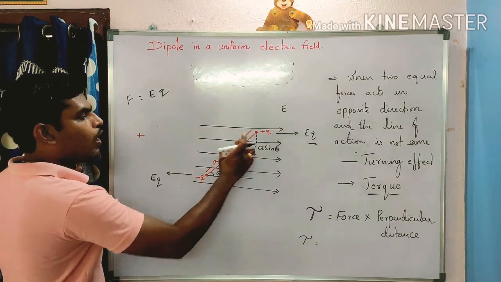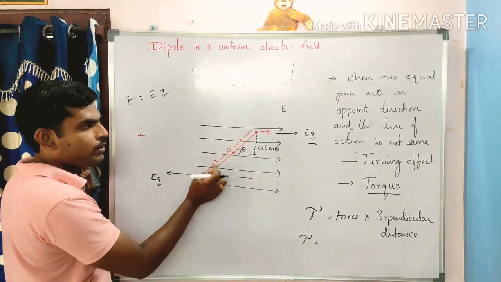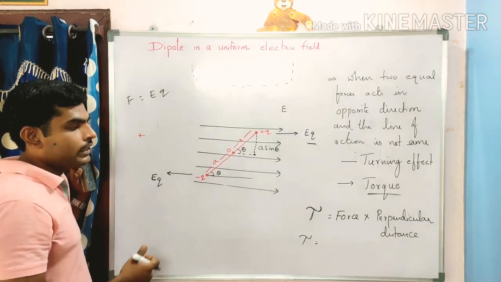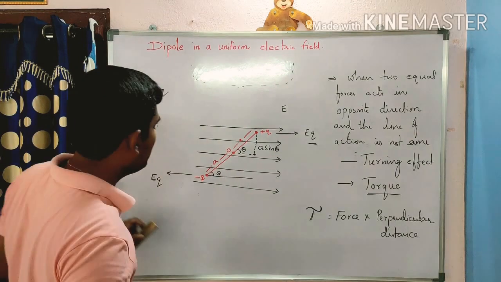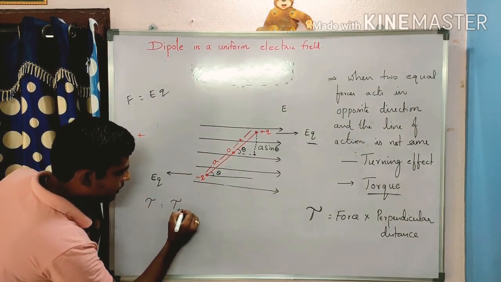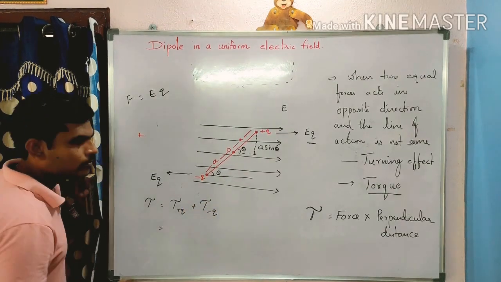But here there are two arms, one from the axis to the positive charge and another to the negative charge. That's why I write torque as the torque due to the positive charge plus the torque due to the negative charge.